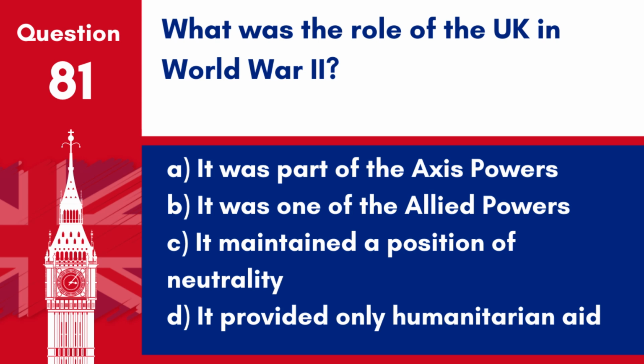Question 81. What was the role of the UK in World War II? A. It was part of the Axis powers. B. It was one of the Allied powers. C. It maintained a position of neutrality. D. It provided only humanitarian aid.